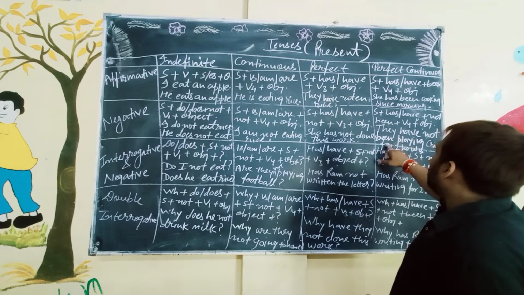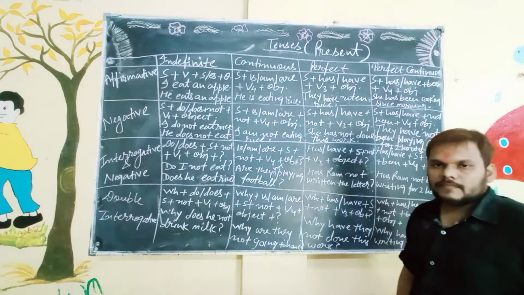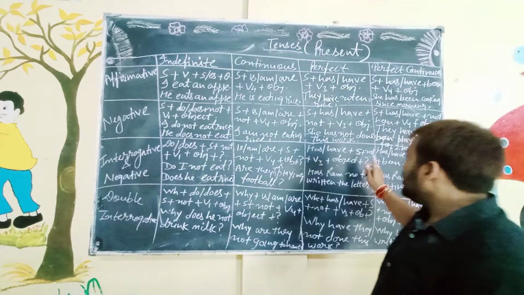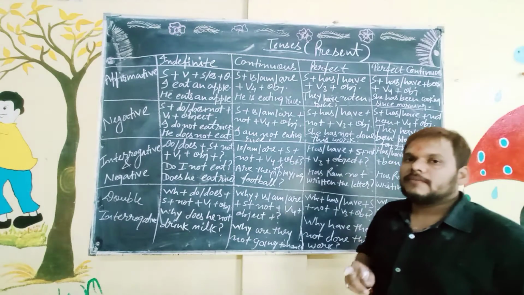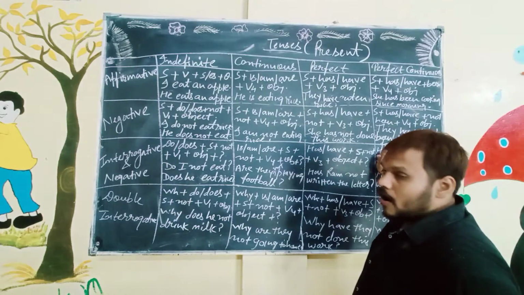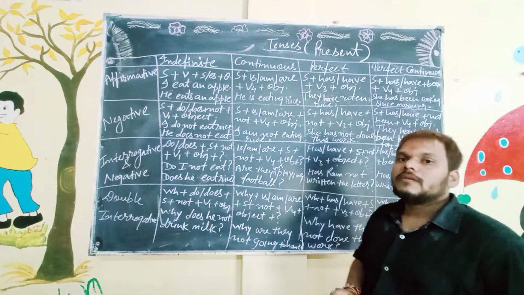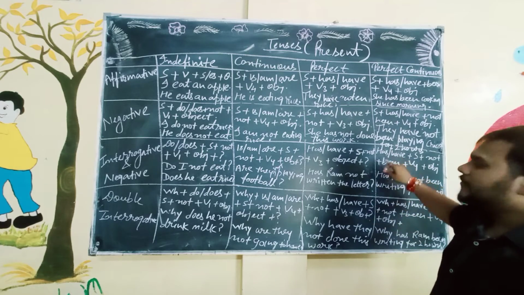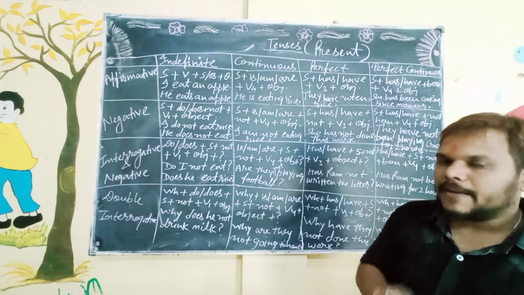They have not been playing cricket for 2 hours. Okay. Definite and indefinite. With indefinite we use for, and with definite we use since. Because the definite time shows the correct point of time.